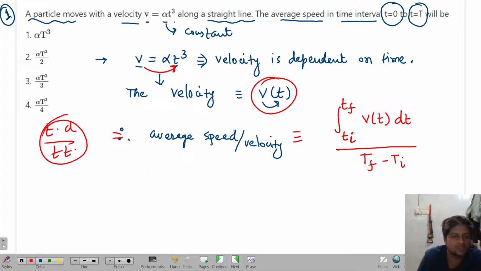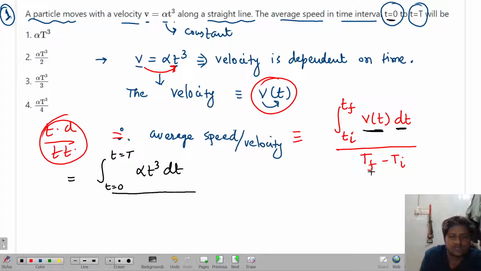Now, how to solve this? That is another step. Look over here. What is the initial time? t equal to 0. So the integral from t equal to 0 to t equal to capital T, of the velocity equation, which is alpha t cube, dt, divided by the final time, capital T. Initial time is 0, so only T over here. Are you able to understand or not?